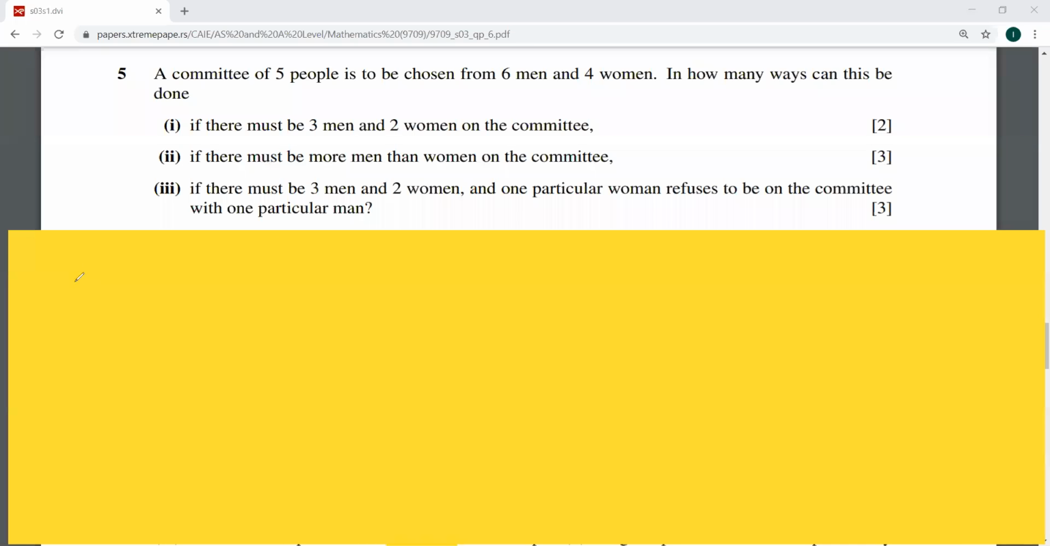Okay, this question is from June 03, and let's see what's there for us in this question. It says a committee of 5 people is to be chosen from 6 men and 4 women. There are 6 men and 4 women, and we need to choose 5 from them. In how many ways can this be done? If you see, you have to keep this word chosen in your mind.